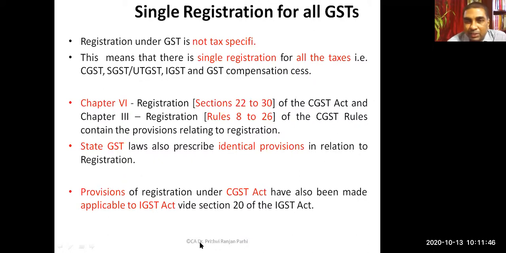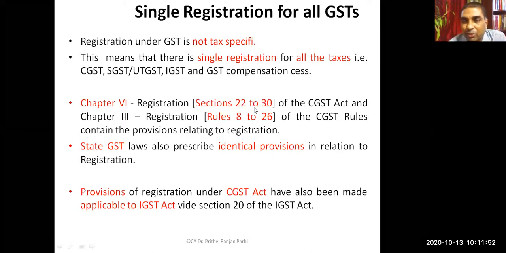And to understand the registration process, we have to learn sections 22 to 30 of the CGST Act, and also the rules of registration, Chapter 3 of the GST rules, that's rules 8 to 26. Identical provisions are there in the state GST laws.